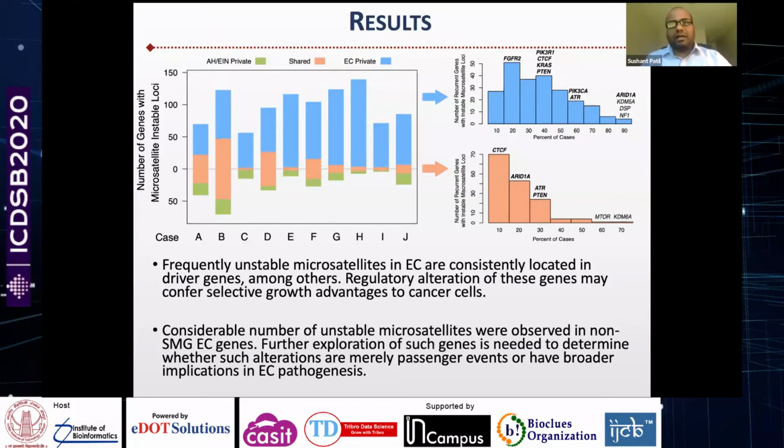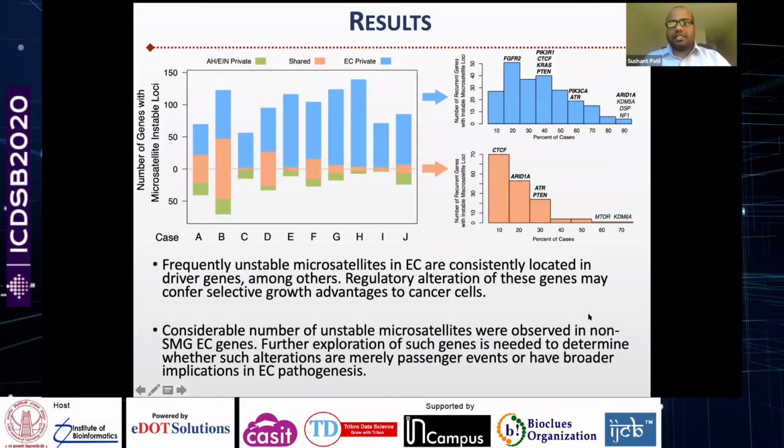So to end, I would like to just say that NGS-based microsatellite testing offers a much broader perspective in terms of understanding tumorigenesis.